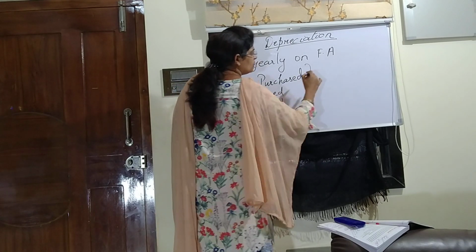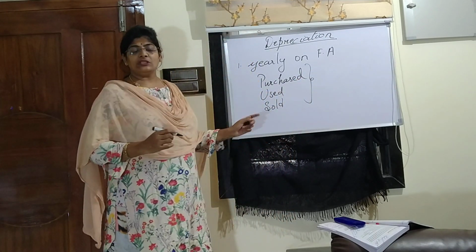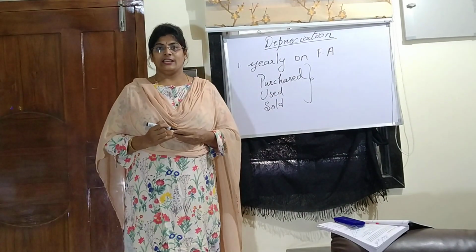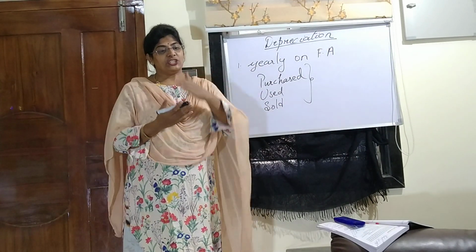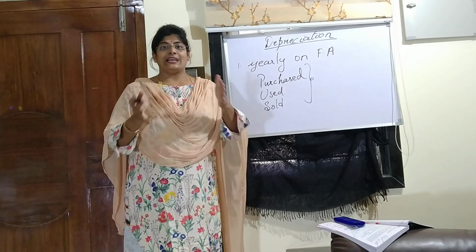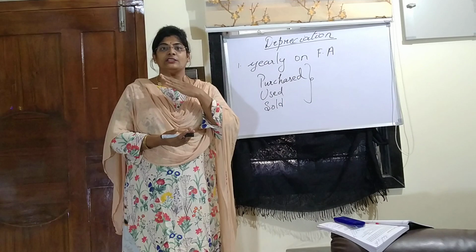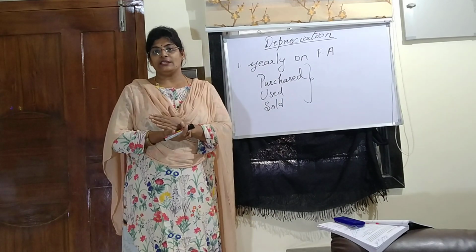Why you will have to be careful of all these three things is because I said depreciation is calculated yearly. Means the machine which is put into use, as many months it was put into use, only the depreciation will be calculated on the usefulness of that asset.